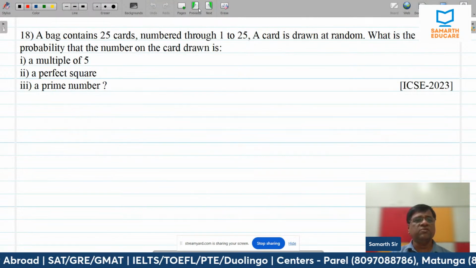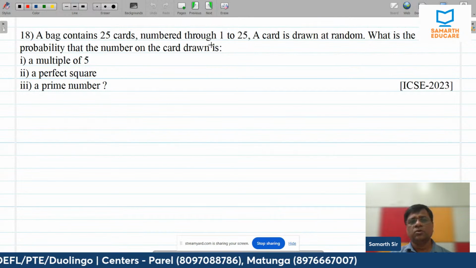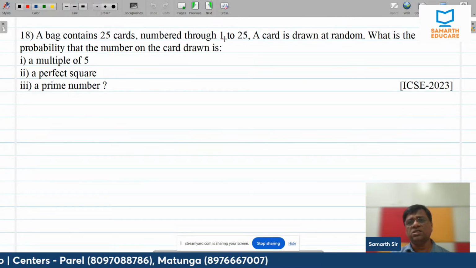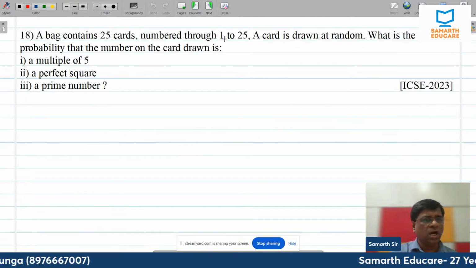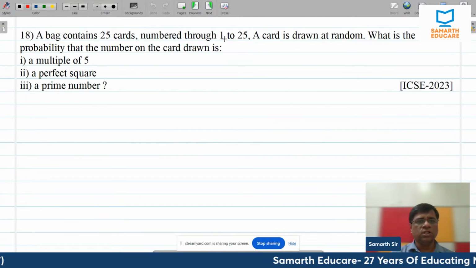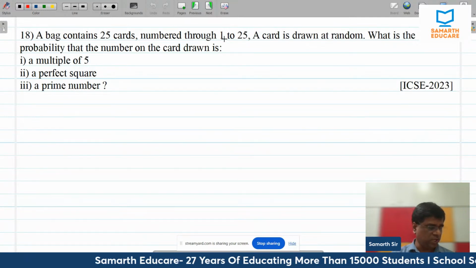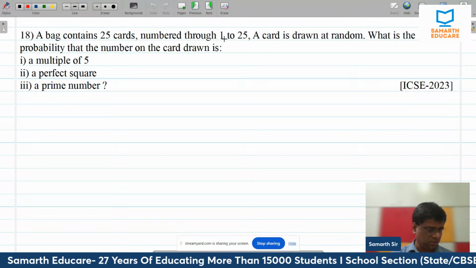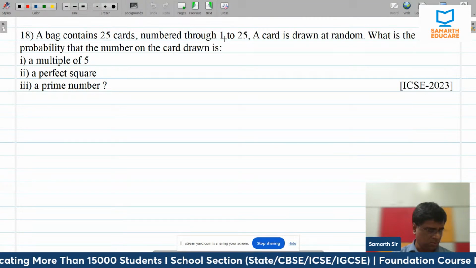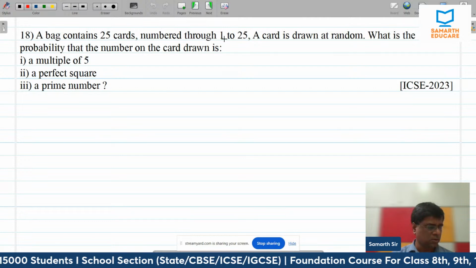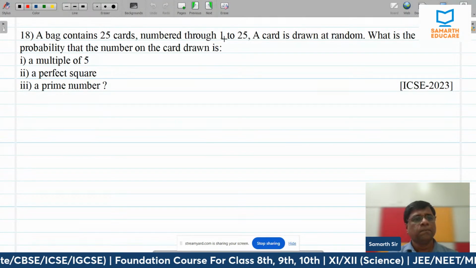A bag has 25 cards numbered from 1 to 25. A card is drawn at random. Find the probability that a number on the card drawn is a multiple of 5, a perfect square, and a prime number. All right.